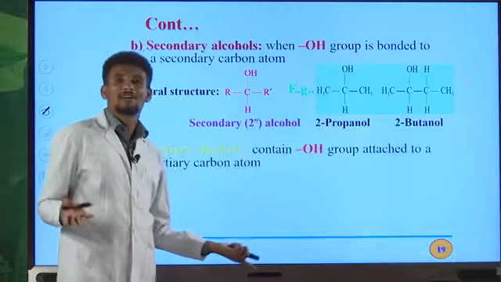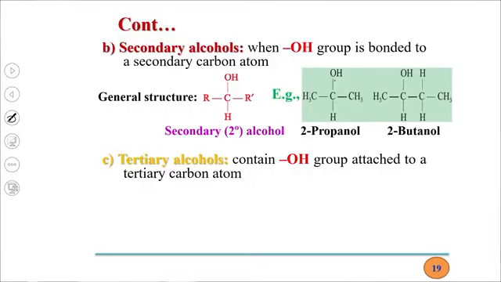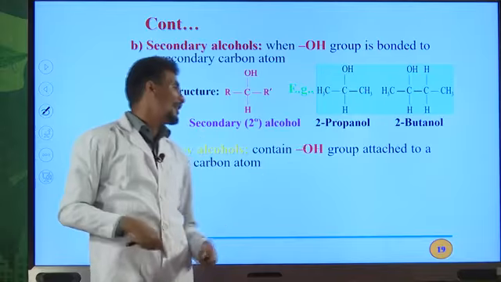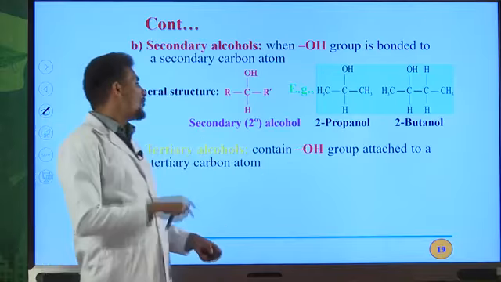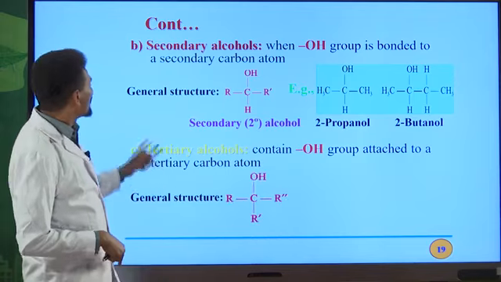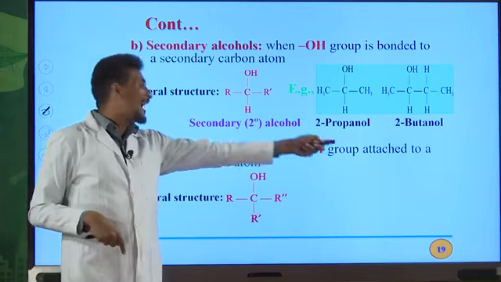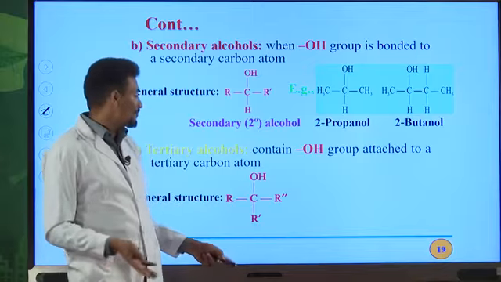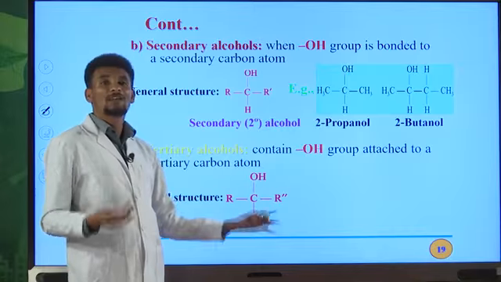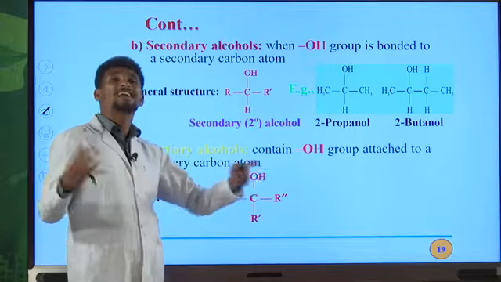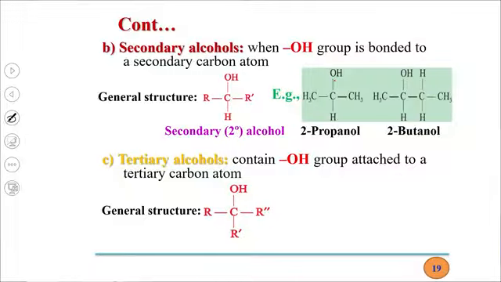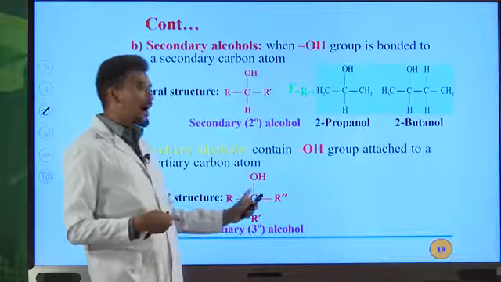The third one is tertiary alcohol. This is also really very simple. If the carbinol carbon is bonded to 3 different carbon atoms, this type of alcohol can be classified as a tertiary alcohol, containing an OH group attached to a tertiary carbon atom. This carbon is a tertiary carbon atom because it is bonded with 3 different carbon atoms, different alkyl groups. So this alcohol is a tertiary alcohol. The general structure for tertiary alcohol is this one.